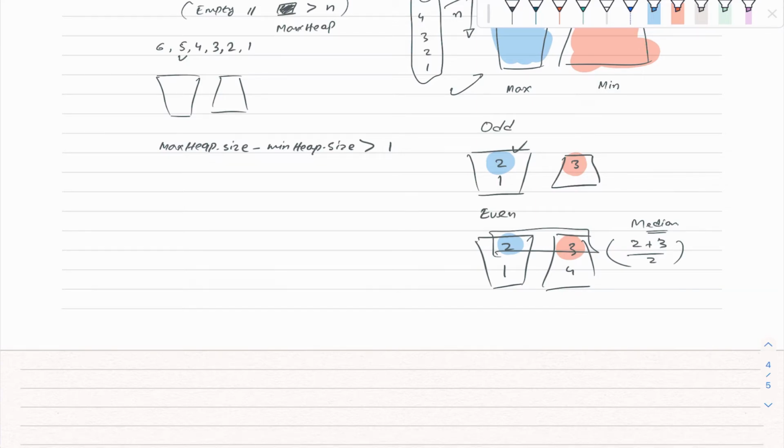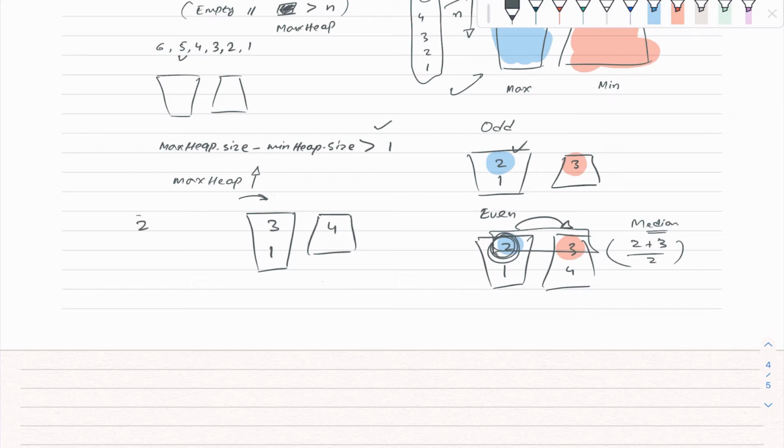Whenever the max heap size grows with that difference, we should shift a number from the top of the max heap to the min heap. Suppose we have a max heap with 3 and 1, and here we have 4.